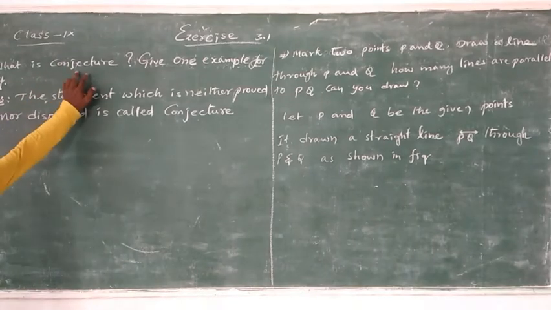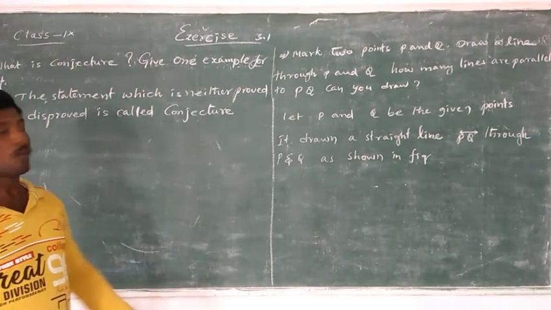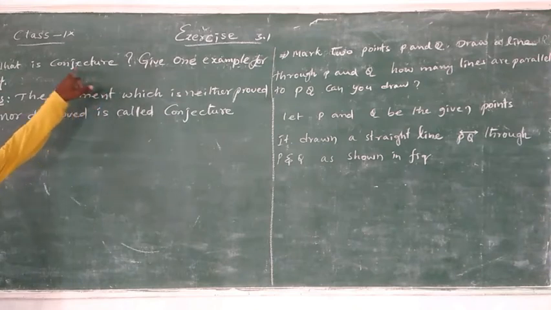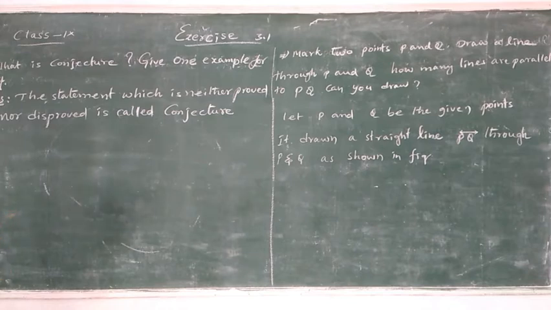What is a conjecture? Give one example. What is a conjecture? Conjecture or hypothesis. So what does conjecture mean? A statement which is neither proved nor disproved is called a conjecture.